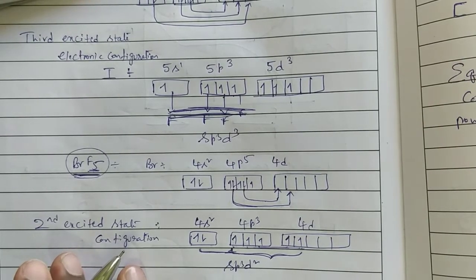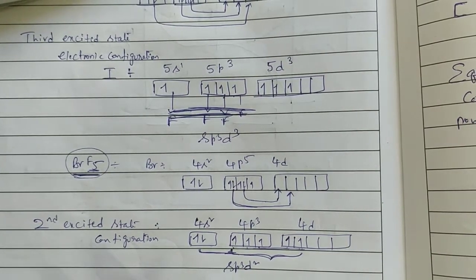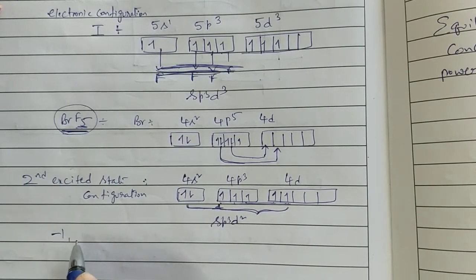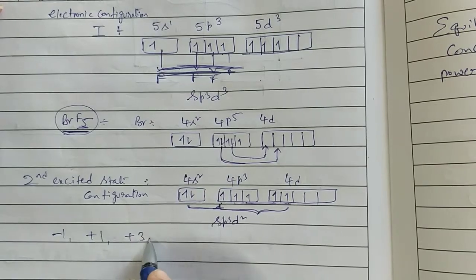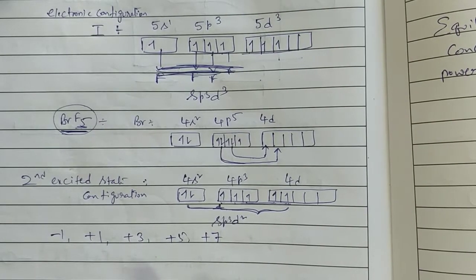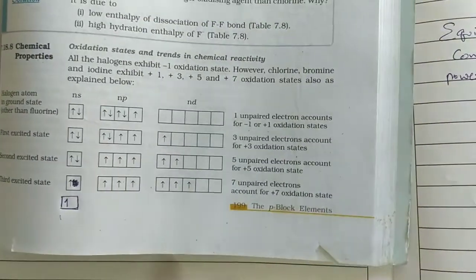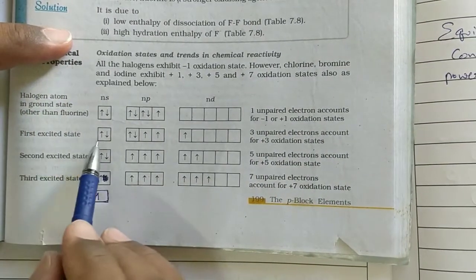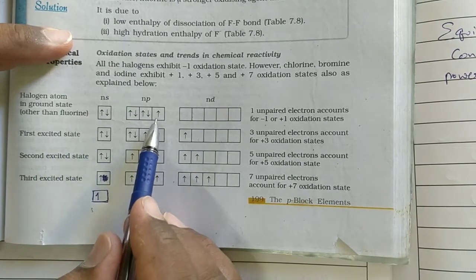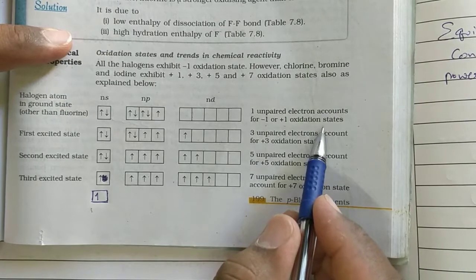So how many unpaired electrons are there? According to that number, the oxidation states will be exhibited. Okay, so the general oxidation numbers of these group elements are -1, +1, +3, +5, +7. These are the oxidation states shown by 17th group elements. This is the ground state, normal. By using the normal configuration, it has only one unpaired electron. So one unpaired electron accounts for the -1 or +1 oxidation state.